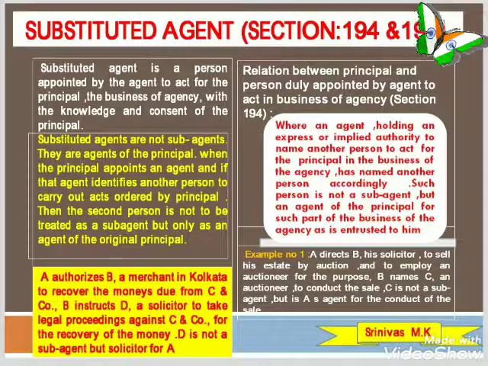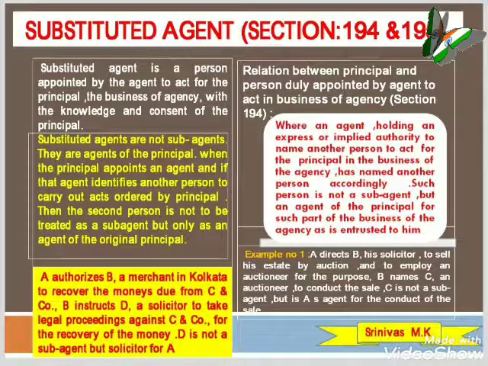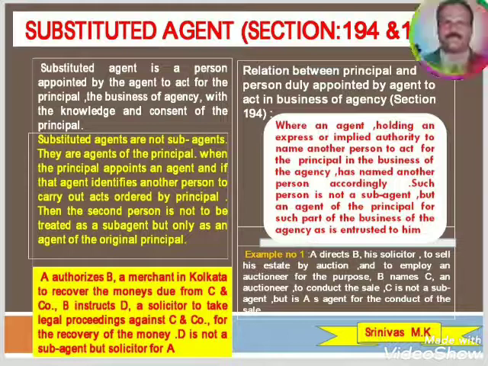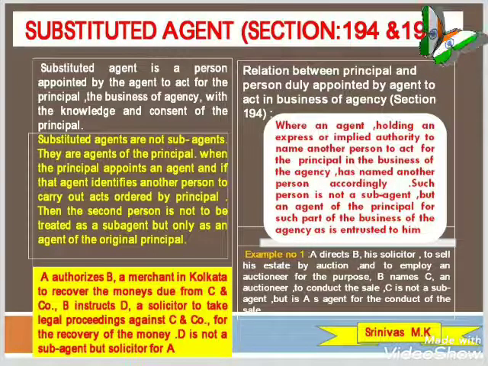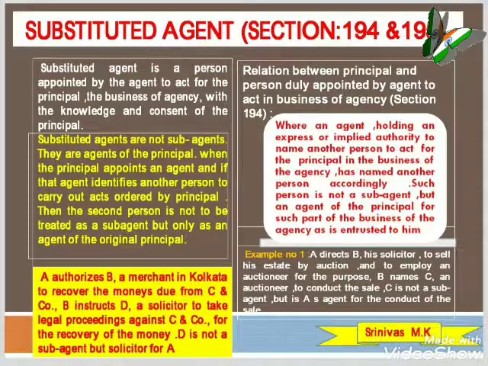Then relationship between principal and person duly appointed by the agent to act in business of an agency, section 194: where an agent holding an express or implied authority to name another person to act for the principal in the business of agency has named another person accordingly, such person is not a subagent but an agent of the principal for such part of business of the agency as is entrusted to him.